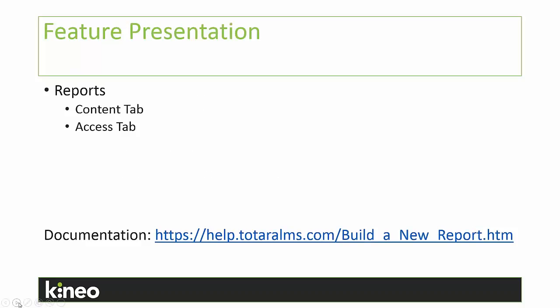So today we're going to be talking about reports, and primarily we're talking about the Content tab and the Access tab. Since you have probably been working with Totara some, and I know a few of you definitely have been pretty regularly, you've probably seen that Content tab and you've probably seen that Access tab. They can be a little bit confusing, but I'm going to show you how to play around to get the report that you want and get what it is that you're really after when working with those reports.